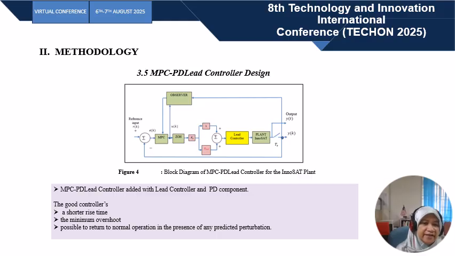A shorter rising time for the system to reach the ideal condition, the least amount of overshoot, and the capacity to function effectively, with the feasibility of resuming regular operation in the event of any anticipated disturbance, are indicators of strong controller performance.